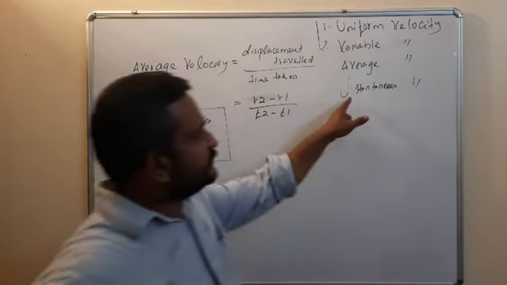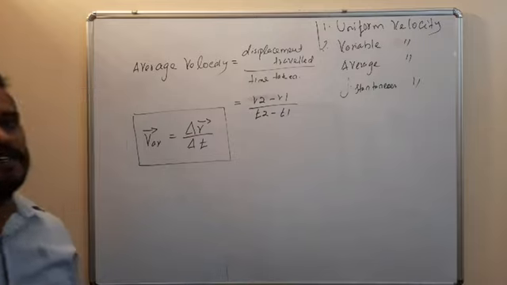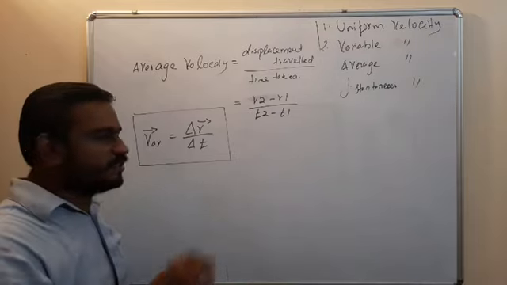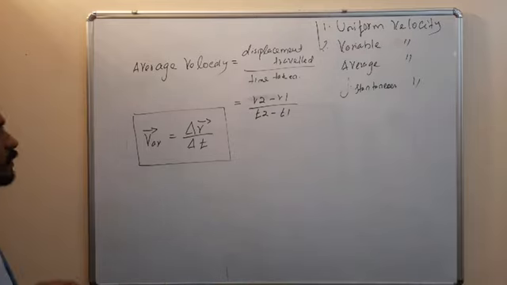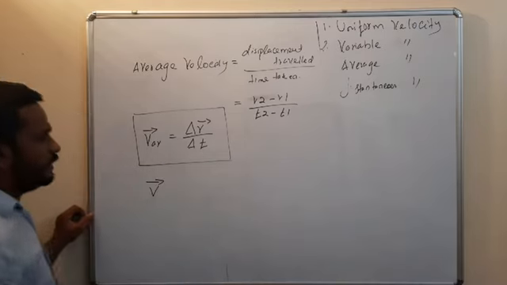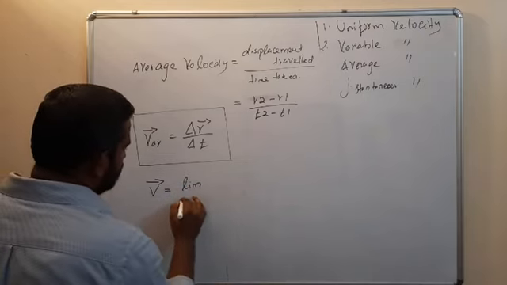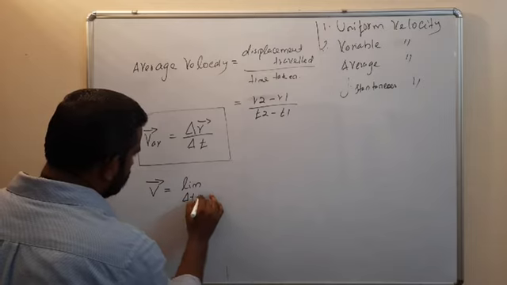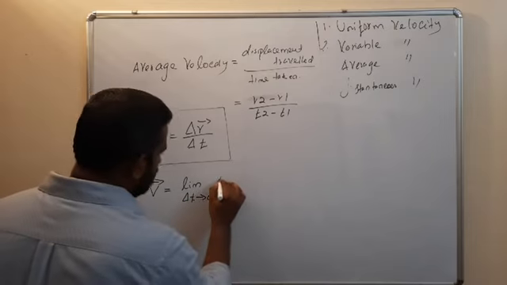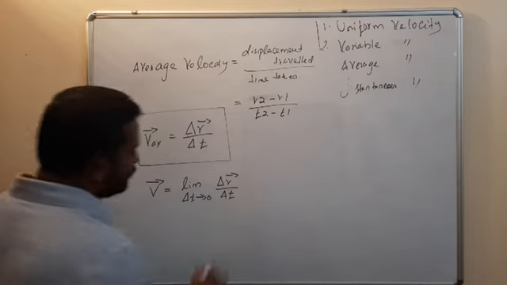The last one, what is instantaneous velocity? Instantaneous velocity means the velocity of the body at any particular instant. So V vector is equal to limit delta t tends to 0, delta r vector divided by delta t.